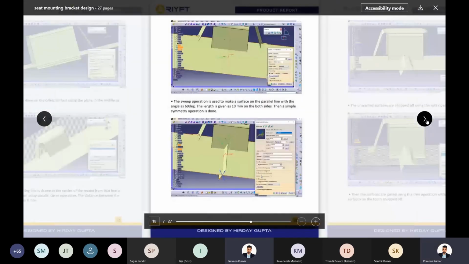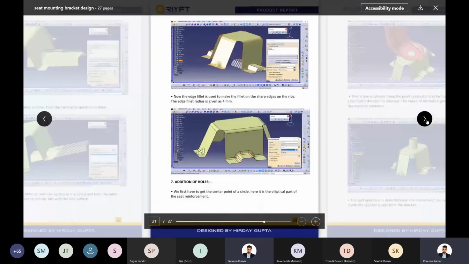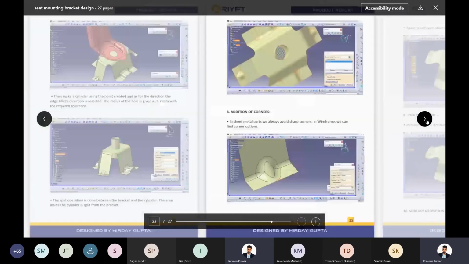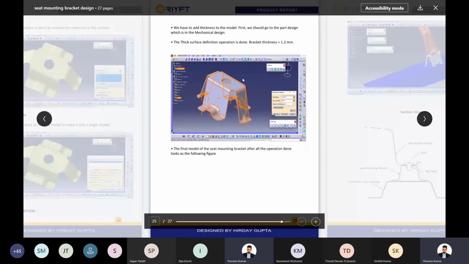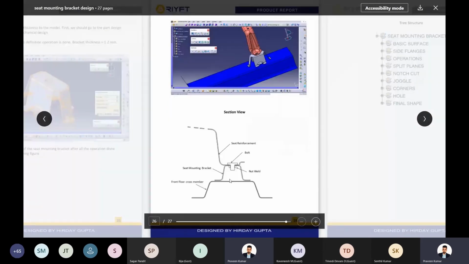So this is actually a seat mounting bracket, and this is how you're going to prepare. Each student will be preparing portfolios like this, models like this. So finally, this is the bracket we are going to make. This is the master section. This is a seat mounting bracket. This is a mounting cap for the seat and the floor cross member. And this is the cross section of the seat mounting bracket. This is the seat mounting bracket and your bolt.